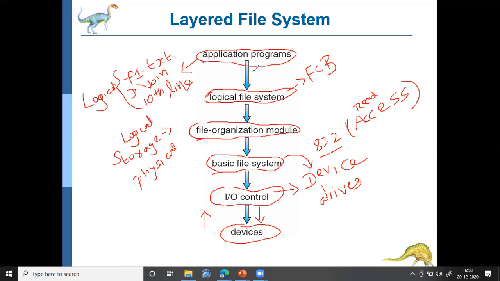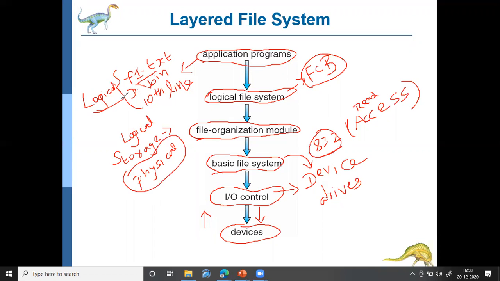Okay, and then it will be mapped, and the corresponding FCB, the file control block, will be identified, and it will be brought into the memory by the logical file system if it is not already in the memory. Then the file organization module will convert this logical information to the relevant physical information. That is, for the 10th line of the file f1.txt, what is the corresponding block number? It will convert that data.